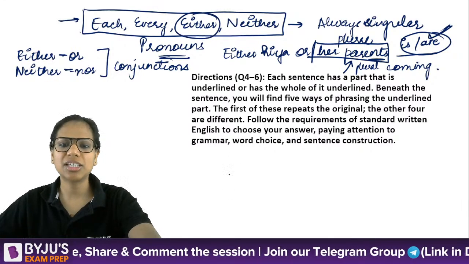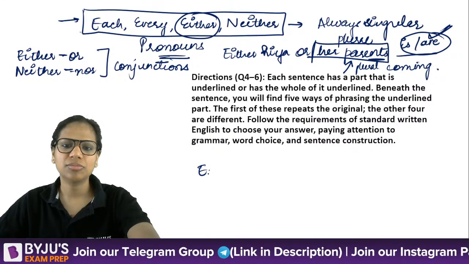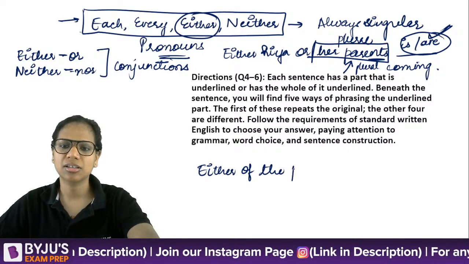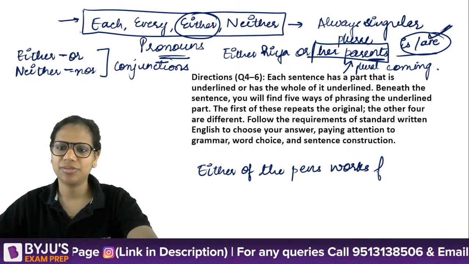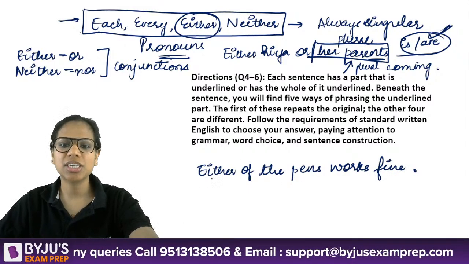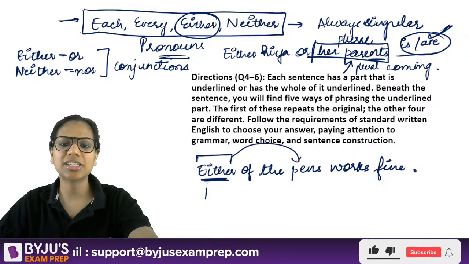One usage of either as a pronoun, let's do that as well so that you remember. Either of the pens works fine. Now see, here either has been used to refer to pens. That is why it's a pronoun.